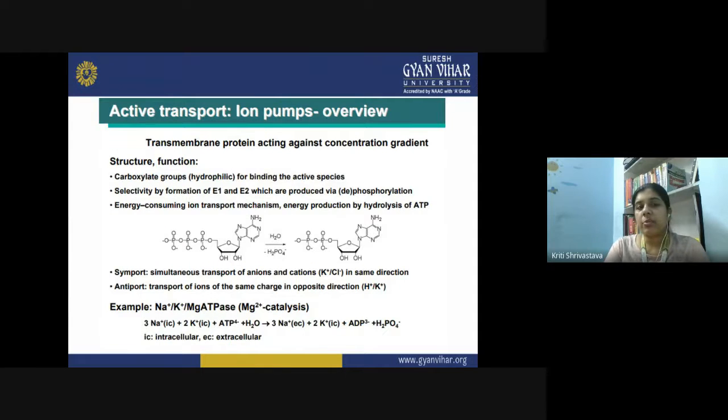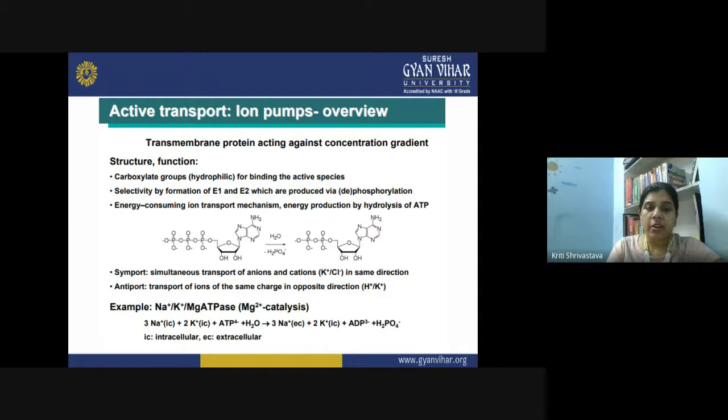Then active transport is performed by the ion pumps. Here the transmembrane proteins are involved and they act against the concentration gradient. So a particular ion can be selectively accumulated inside the cell, or it can be selectively thrown outside of the cell. The structure of the ion pumps involves carboxylate groups or hydrophilic groups, which are basically responsible for binding the active species.